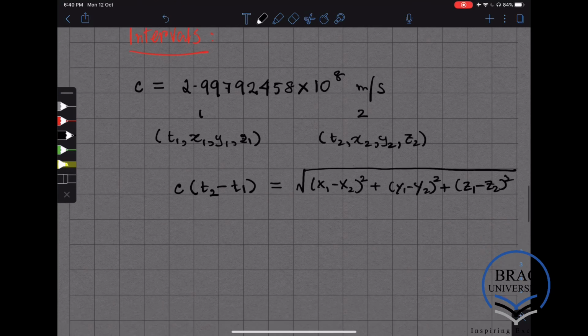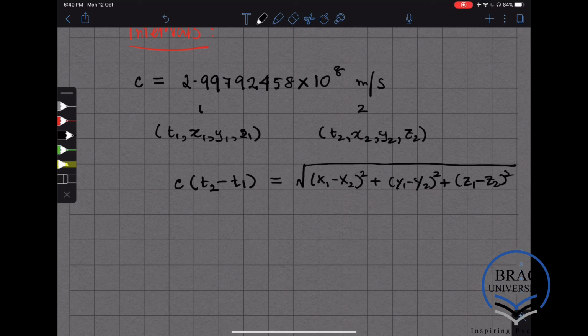So in other words, if you square this, c squared (t2 minus t1) squared is equal to that sum. I'm just going to do a shortcut. This is an equality we get. Now let's look at the same two events in a different reference frame.